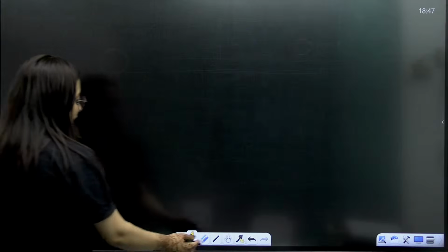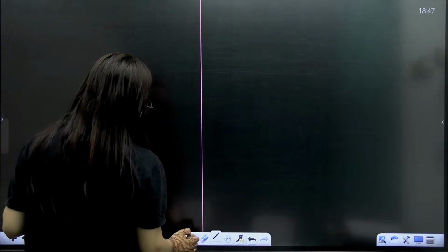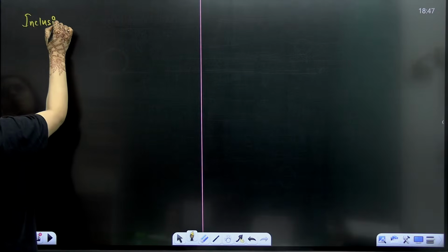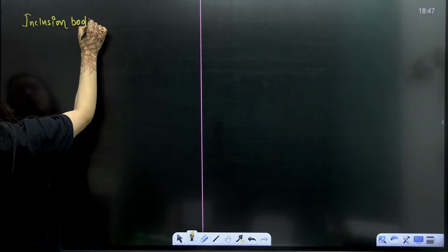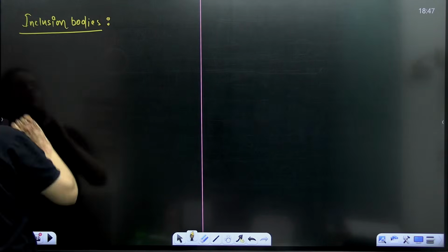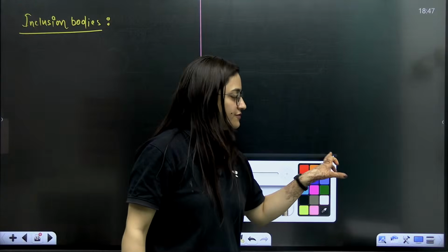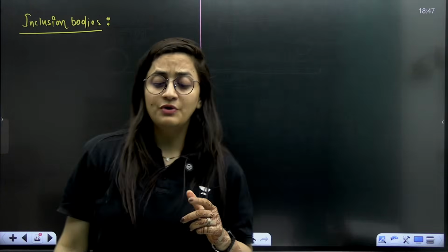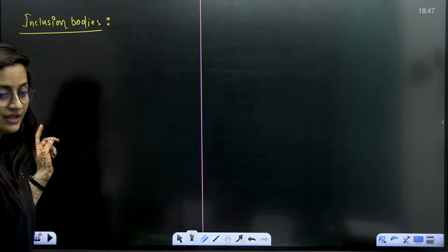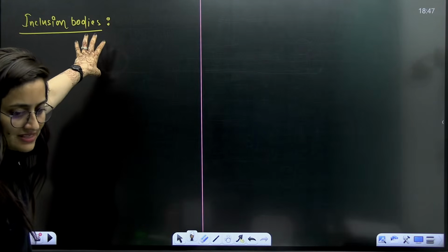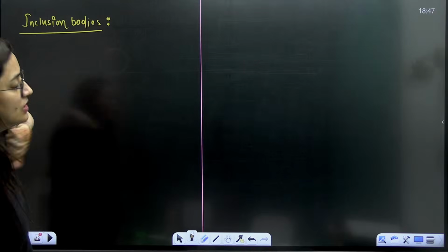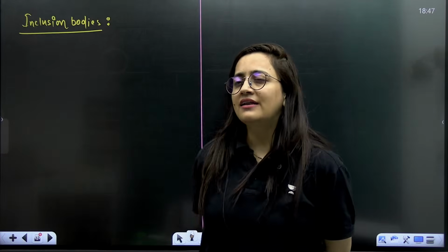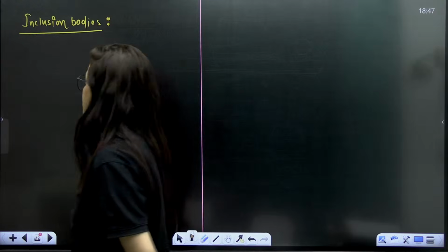Okay, so now the last topic of this prokaryotic cell that we have to discuss is inclusion bodies. We got so many questions from this part. Even in 2020 a question was there. If I'm not wrong, in the NEET 2022 examination also, a question was there from the inclusion body. In 2020 it was there for sure. The rest, I need to check the year.